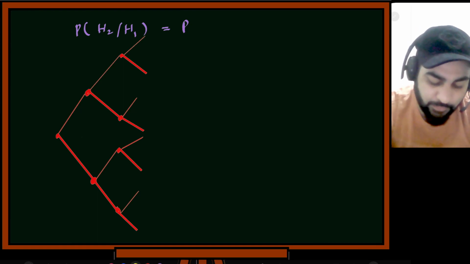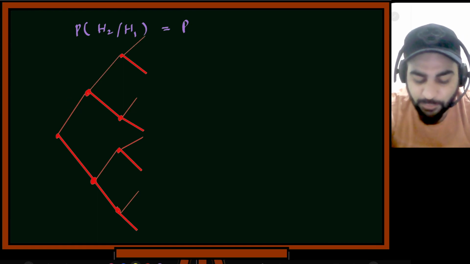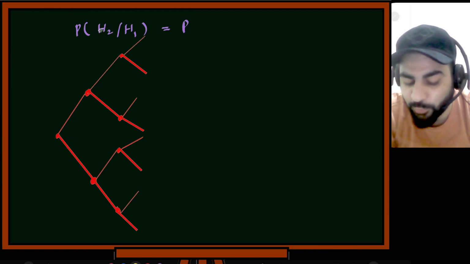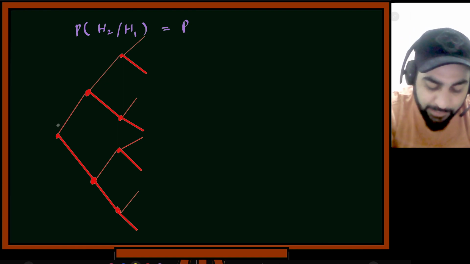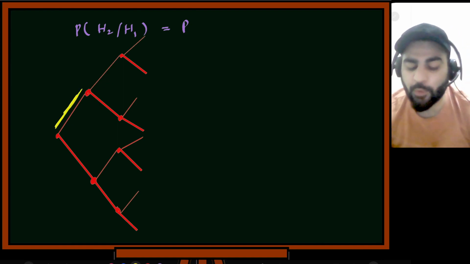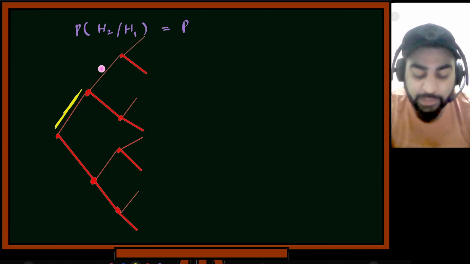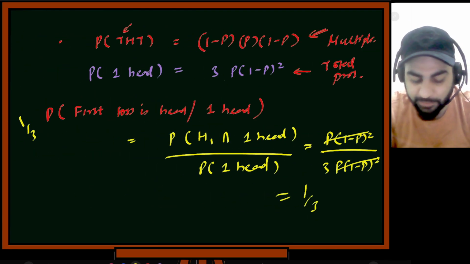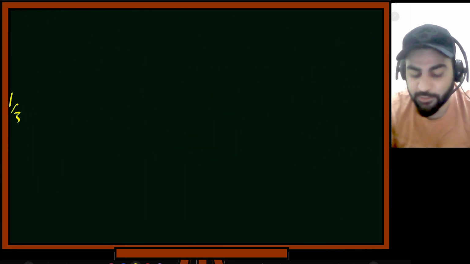So if you see this line, this is probability of head, this is probability of tail. I am saying the probability of getting head 2 given that head 1 happened. Head 1 happened means we walked through this path. Now what is the probability that head 2 will happen? Head 2 means go this path. This is again P. That's what we wrote here. If you see the previous diagram, we wrote P P P. So here it is P.